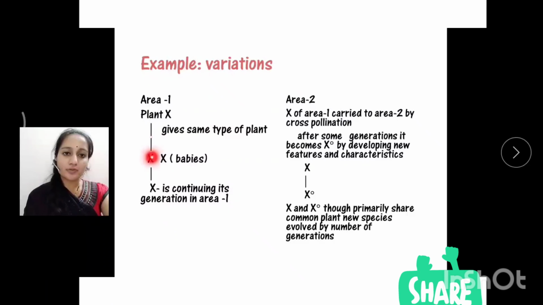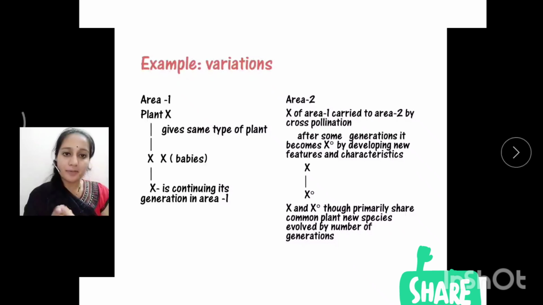During the reproduction process or in its lifetime, it produces new plants of the same type. The characters that plant X has will be given to the next generation also. I am considering these as baby plants.